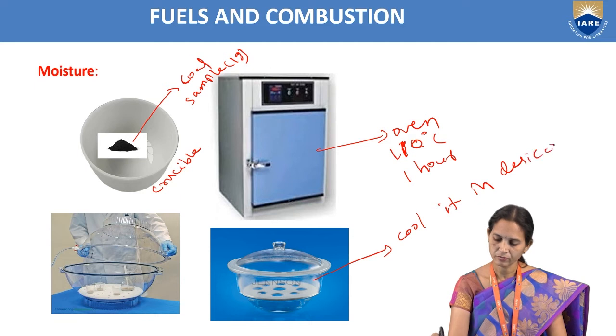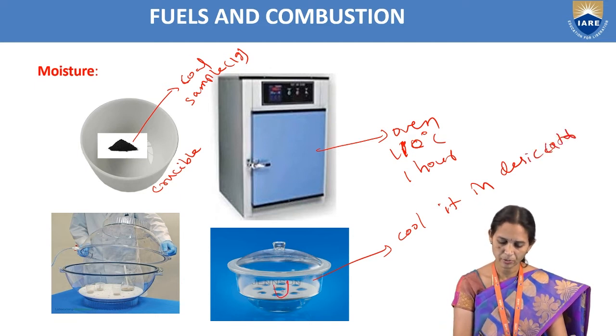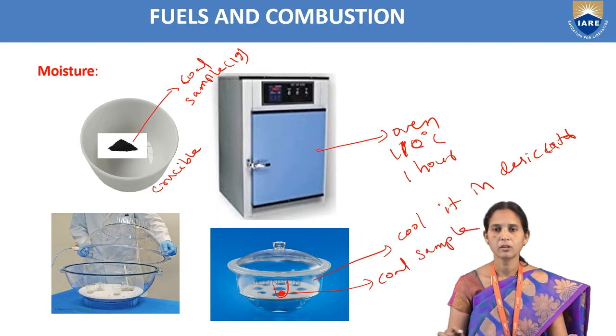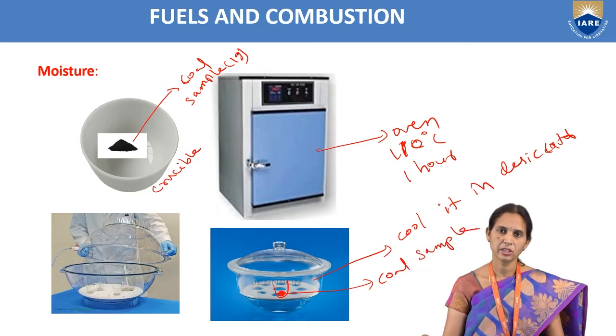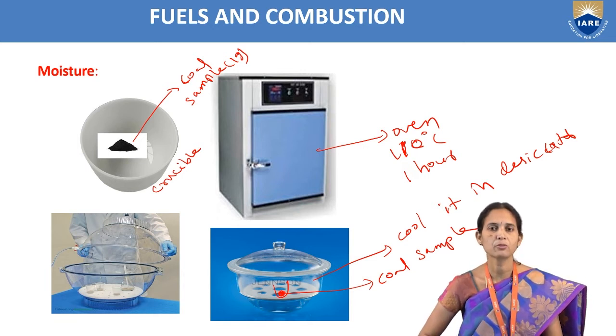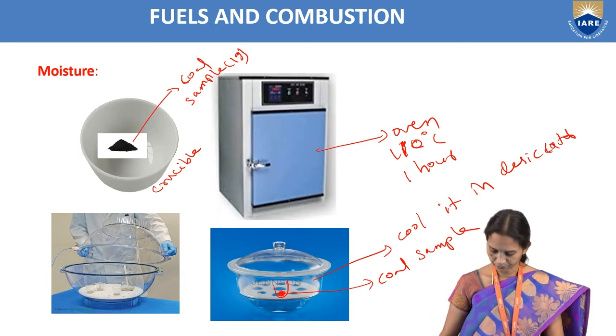This is the desiccator. We'll keep the crucible containing the coal sample in the desiccator. Then we can take the weight of the coal sample and find the percentage of moisture, which is equal to loss in weight due to the removal of moisture by weight of coal sample taken, into 100.